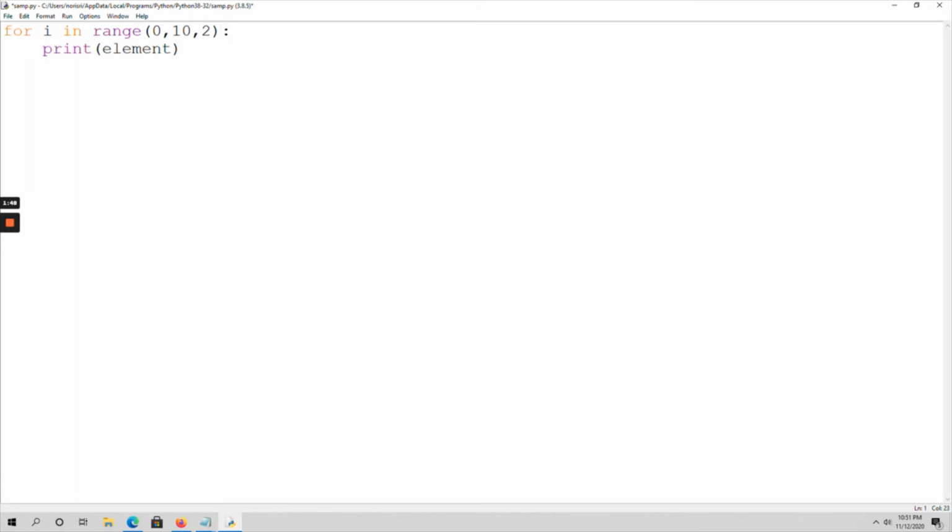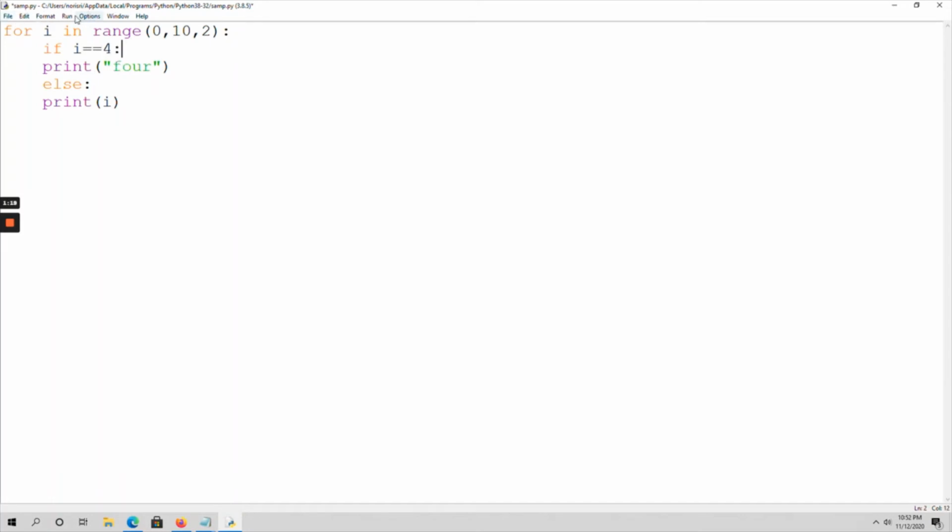Okay, so here if i equals 4, print 4, else print i. Okay, here after if and after else I have to use a colon.